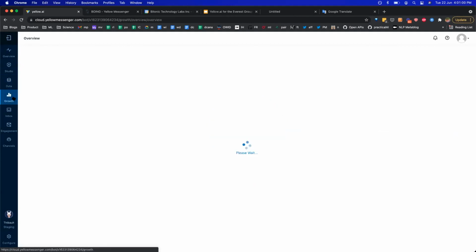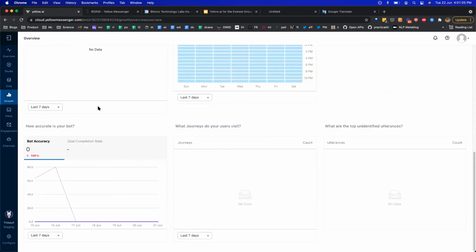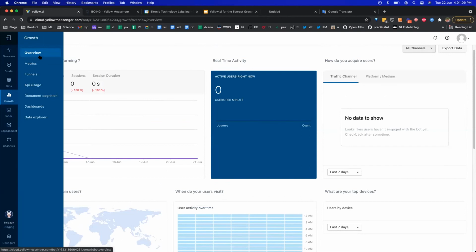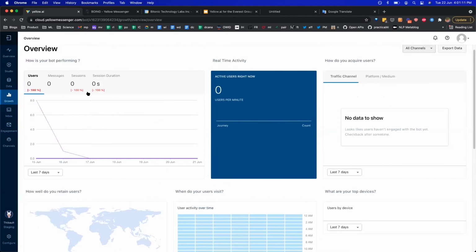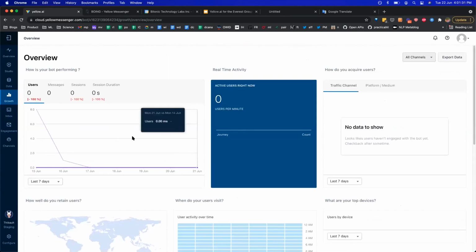Along with that, there's the analytics section. Again, since this bot is not in production, you don't see a lot of data, but as you can see, there are a lot of different options which are available here. Basically, how your bot is performing, which time of the day your users are active, which channels they are coming from, what devices they are using, what is the accuracy of the bot, what is the goal completion rate? What are the common journeys that your users visit? What are the things that the bot is not able to understand, and how do we train the bot on those things, etc.